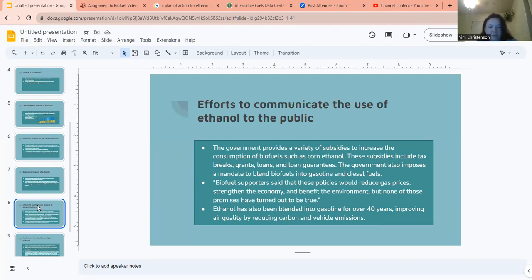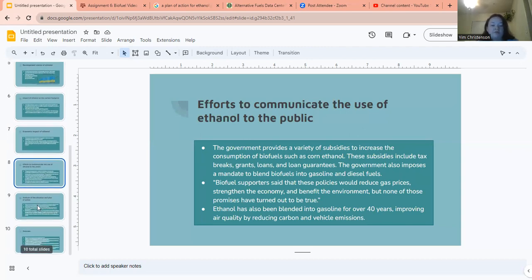Biofuel supporters said that these policies would reduce gas prices, strengthen the economy, and benefit the environment, but none of these promises have really turned out to be true yet. And ethanol has been blended into gasoline for over 40 years, which has improved air quality by reducing carbon and vehicle emissions.